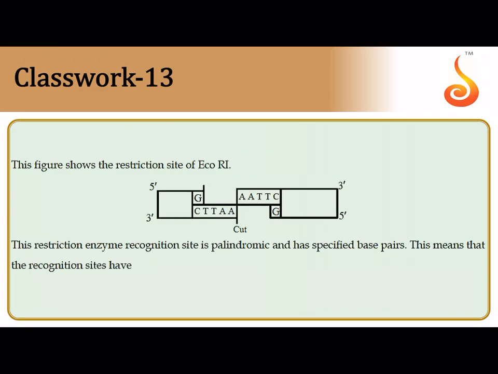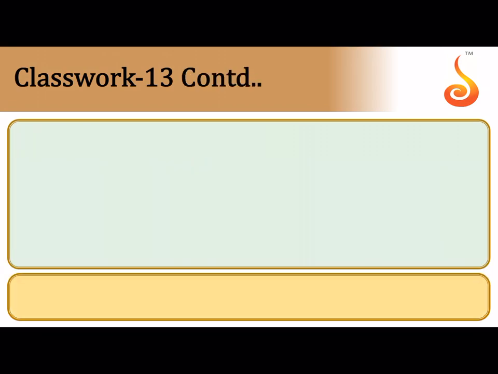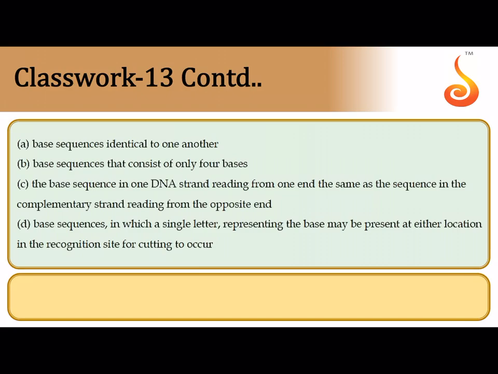13th question, they have shown the palindromic sequence of EcoRI, how it reads the same from both the front, that is in the forward direction, 5' to 3', from left to right, and from right to left, which is the backward direction. You can see it reads the same. Considering that, if you see what exactly is the palindromic sequence, the correct answer would be option C. The base sequence in one DNA strand reading from one end is the same as the sequence from the complementary strand read from the opposite end. That is why it is called a palindromic sequence.